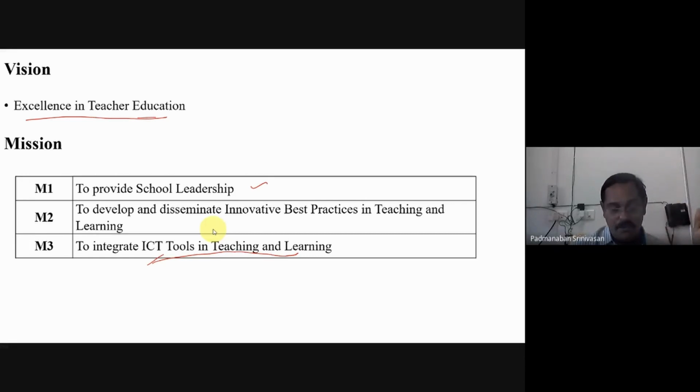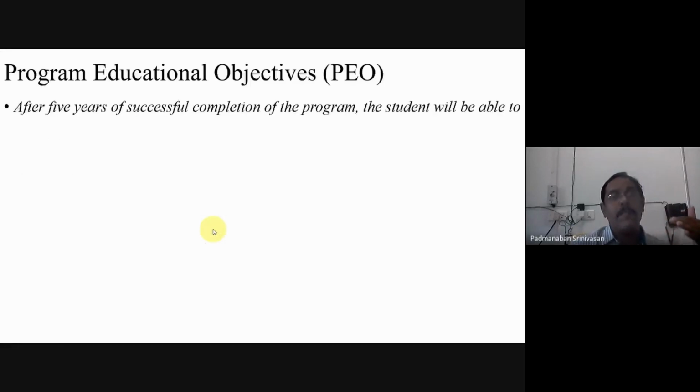So we have started with vision, then mission. Now I am going to the next term, program educational objective. What does this mean? After 5 years of successful completion of the program, what will our students be able to do? That we call the program educational objective. What they will do as soon as they complete is the program outcome, PO. Program educational objective means it is after 5 years: after 5 years, what they will be able to do.